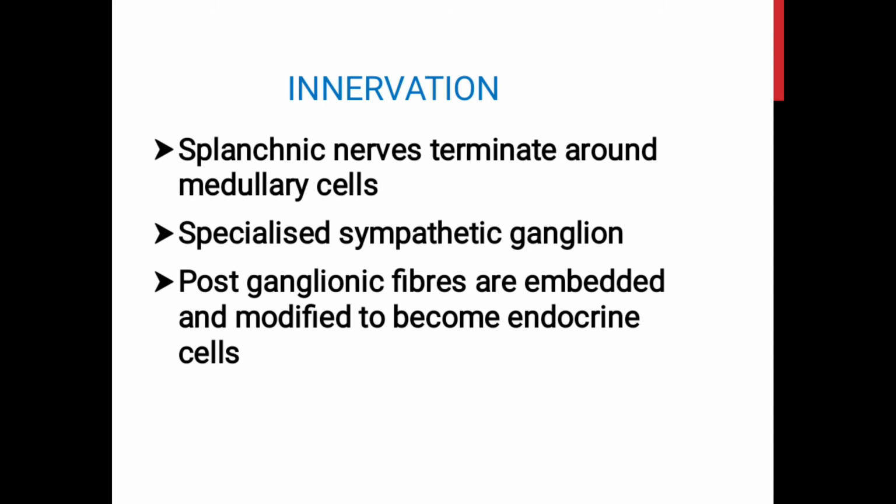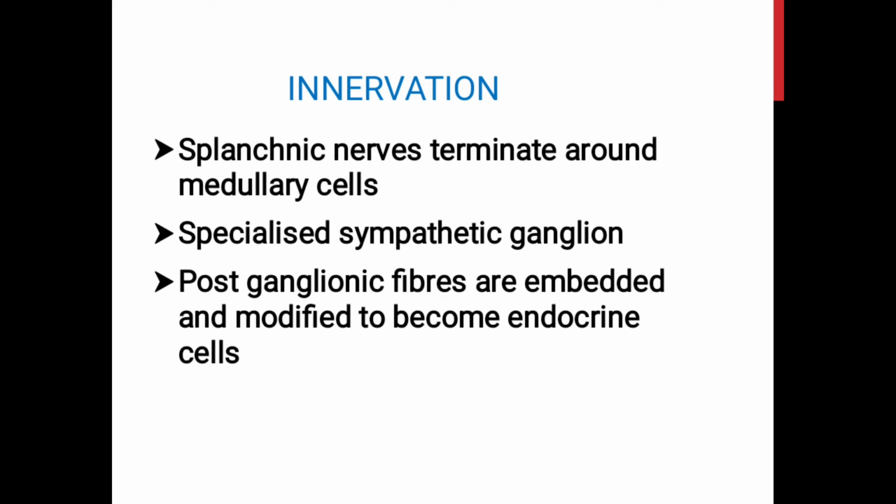The splanchnic nerves comprise the preganglionic sympathetic fibers which terminate around the medulla. These fibers arise from the lower thoracic segments, that is from T5 to T9 of the ipsilateral intermediolateral gray column of the spinal cord. The adrenal medulla is considered to be an enlarged as well as specialized sympathetic ganglion.